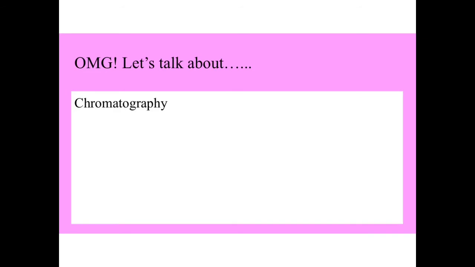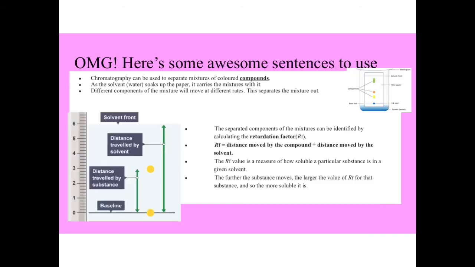And then finally chromatography, which is a little bit different. Okay, chromatography is used to separate a mixture of coloured compounds, often ink or food colouring. As the solvent water soaks up the paper, it carries the mixtures with it. Different compounds of the mixture will move at different rates. This separates the mixture out.